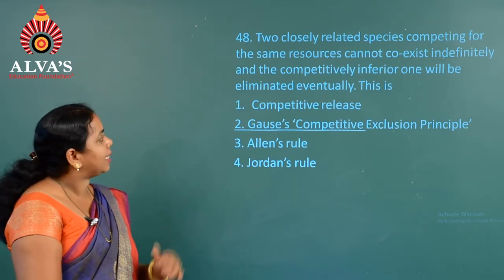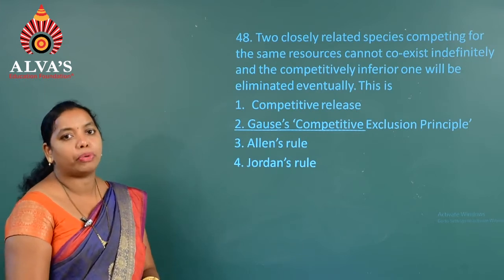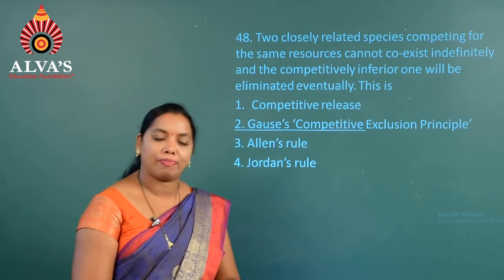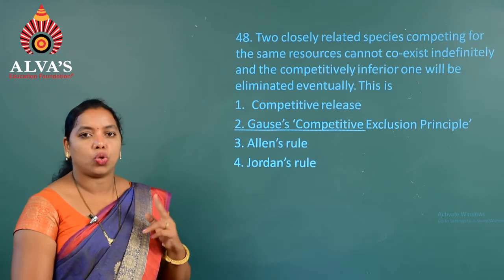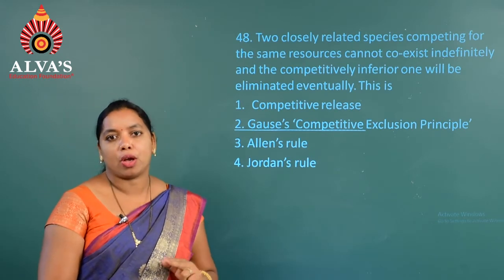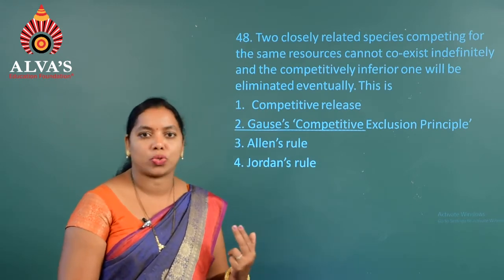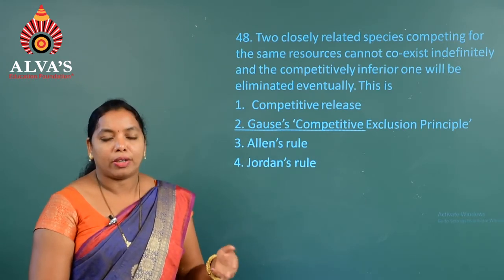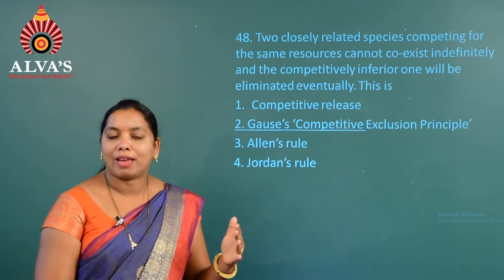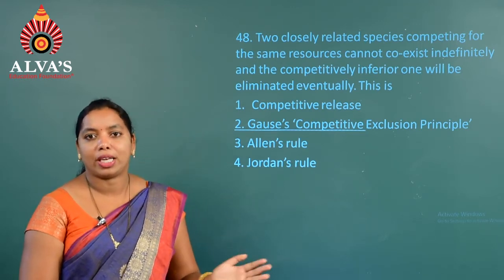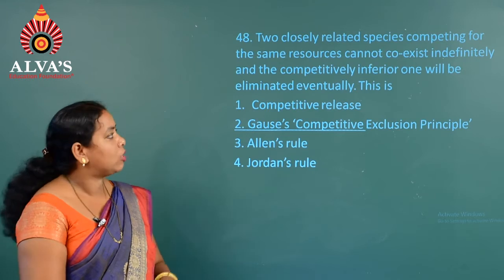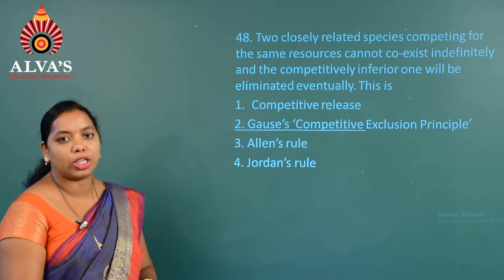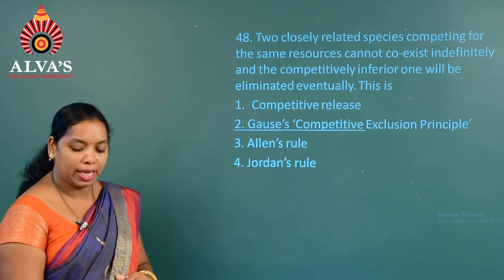Here it is the concept of Gause's competitive exclusion principle, which states that two closely related species competing for similar resources never coexist indefinitely, and the superior one eventually eliminates the inferior one from the habitat. Hence the answer is the second option for question number 48.